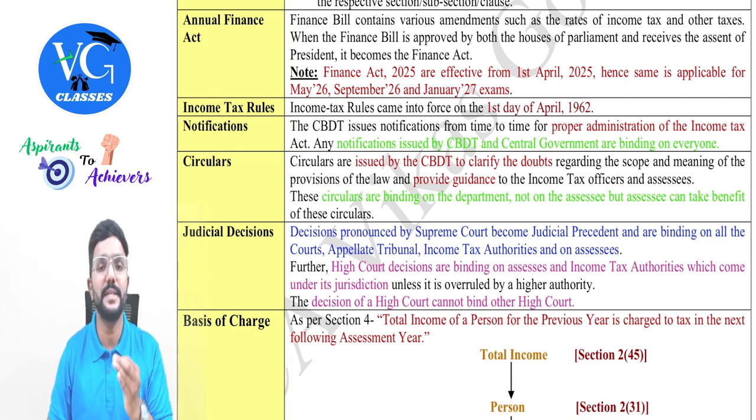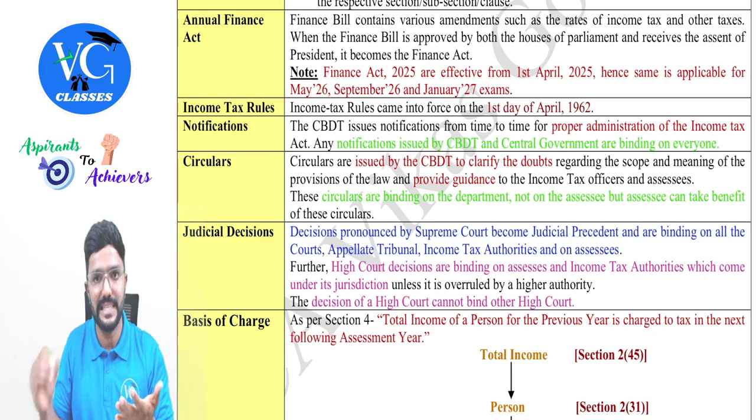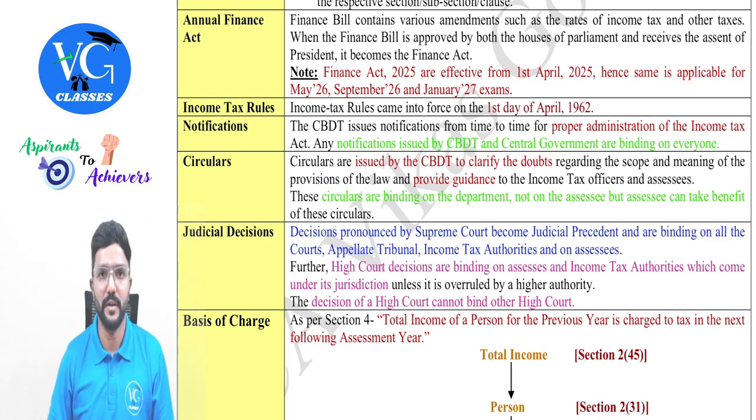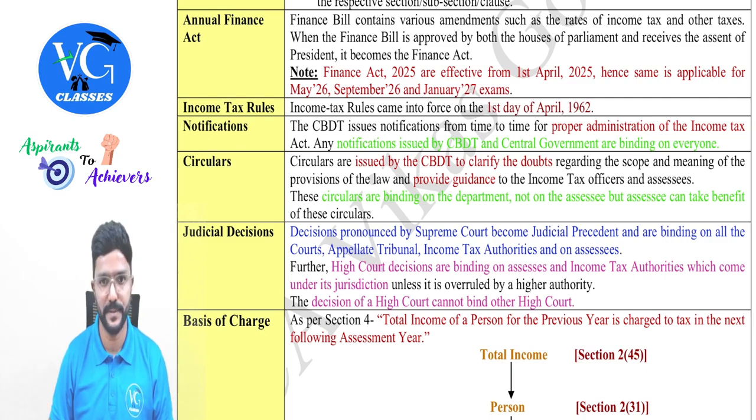And once it obtains the majority of the members' approval in both houses, that is Lok Sabha as well as Rajya Sabha, it will go to the president. Once the president gives her or his assent, then the bill will become an act and it will be implemented from 1st April. Because in India, we always follow the financial year, guys, for income tax purposes.